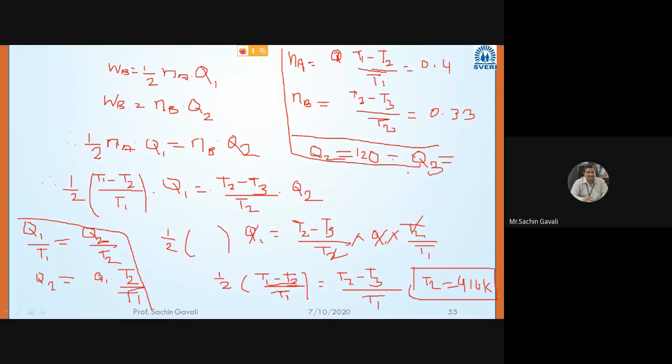And (120 minus Q3) divided by 120 is equal to 0.33. So 0.33 is equal to (Q2, which we know is 120, minus Q3) divided by 120. Q3 in that case is 80.4.